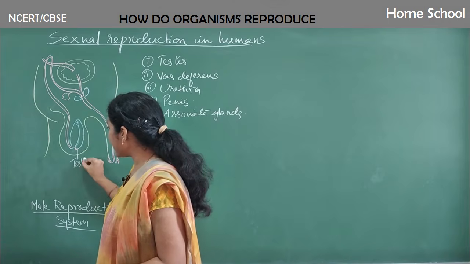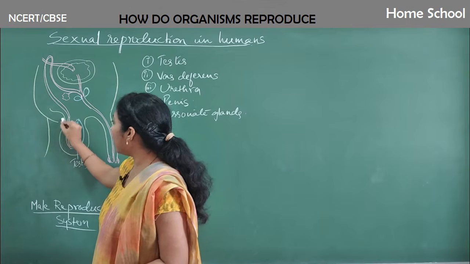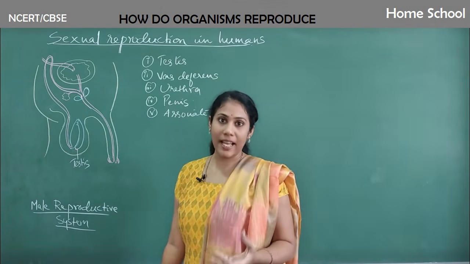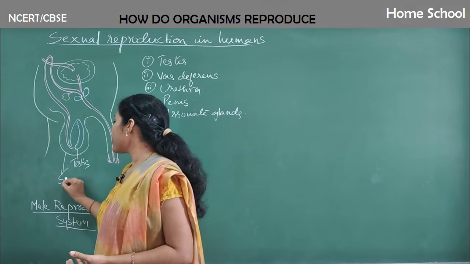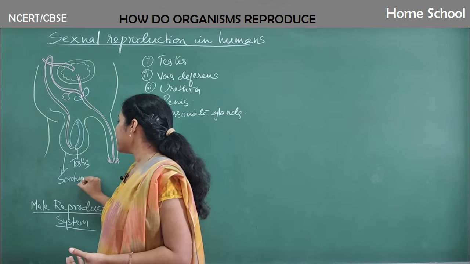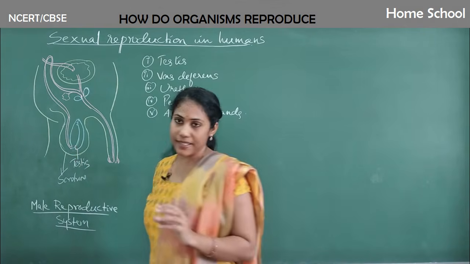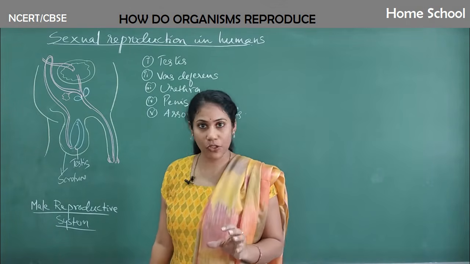This is testis. Okay, and testis is always present in a skin-like structure in the abdominal cavity, and that is called scrotum. Scrotum. This skin-like structure is called scrotum, and inside that testes are there. Actually, there are two testes present in scrotum.